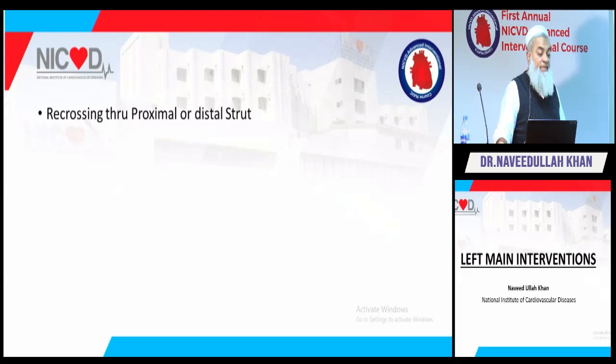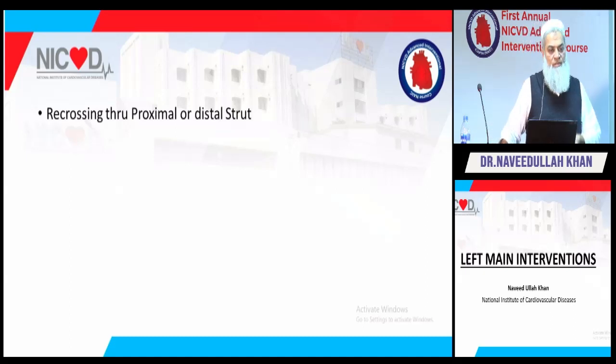Recrossing is an important issue, that is, where you recross from. I discussed with one of the experts of bifurcation that sometimes we have a problem with recrossing with the balloon; the balloon doesn't cross again, and we have to use 4 balloons. He said to me that probably you are crossing from the wrong strut.